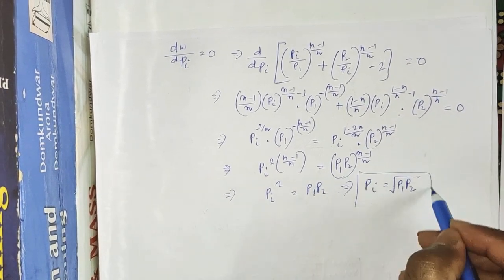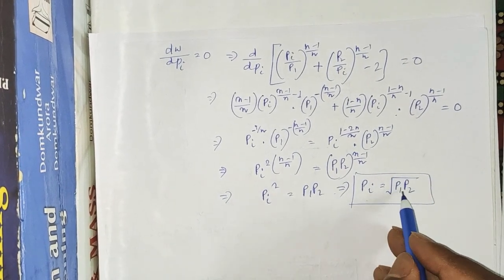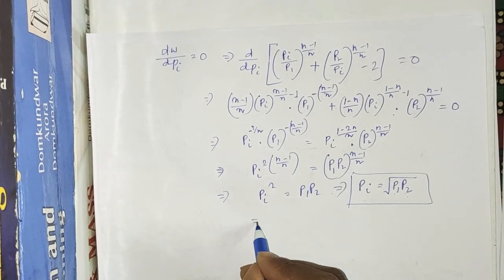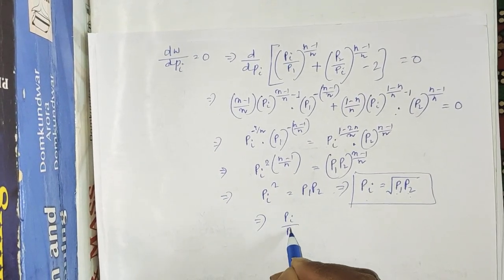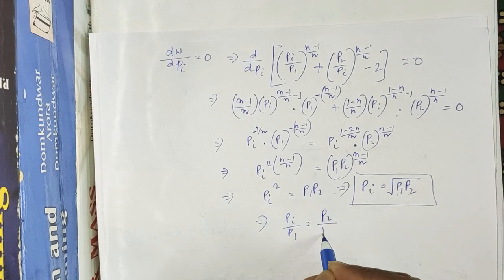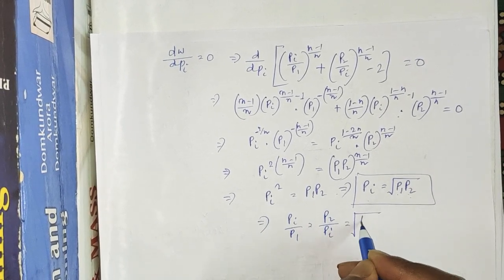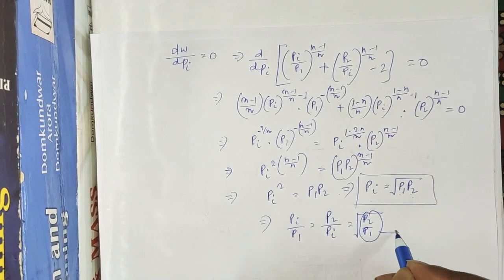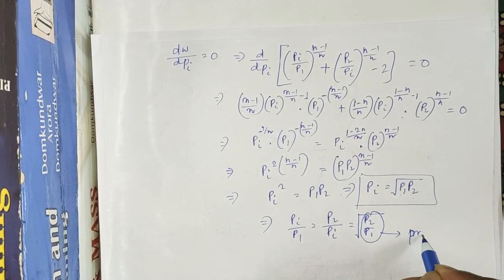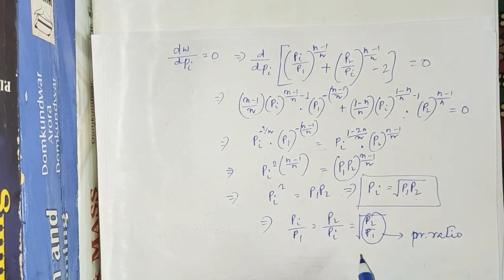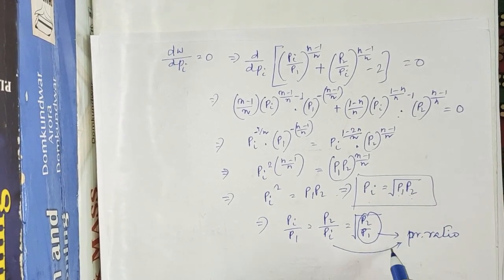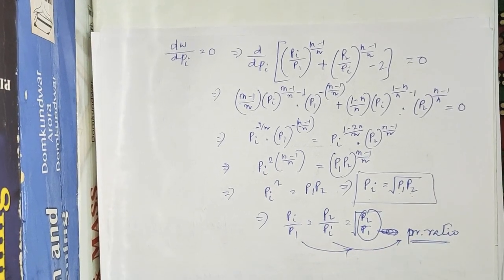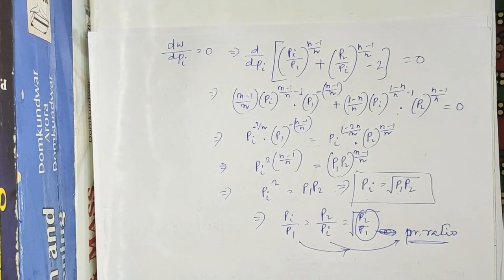So this is the expression for intermediate pressure. It will be the geometric mean of the inlet pressure and the exit pressure. So from this we can also write Pi by P1 equal to P2 by Pi is equal to the square root of P2 by P1. Now this P2 by P1 is nothing but the pressure ratio, which is the same for all the stages.